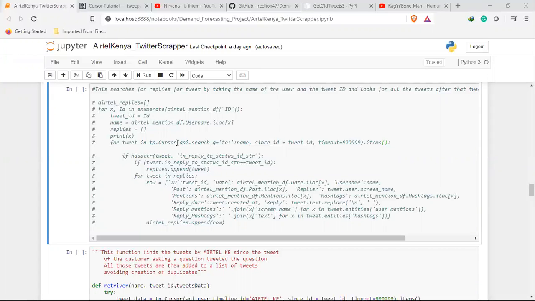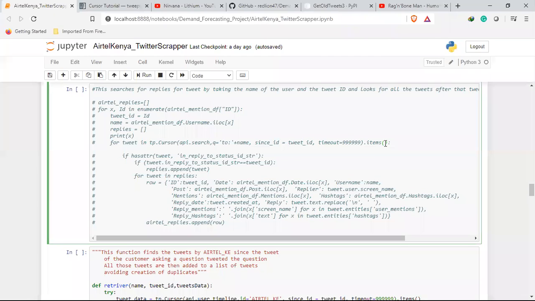So mostly the cursor here is just going through and searching through the data. It's searching for the name and getting the ID. This is a timeout, like how long it should keep on retrying in case there are any errors. And here at items, you can add a specific number, if you want it to return 1,000 or 100. I left it blank so that it can give as many as it wishes.